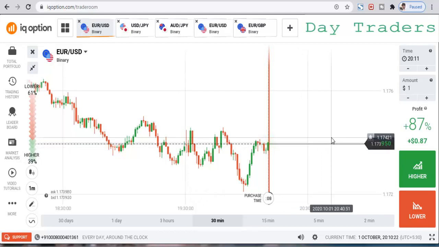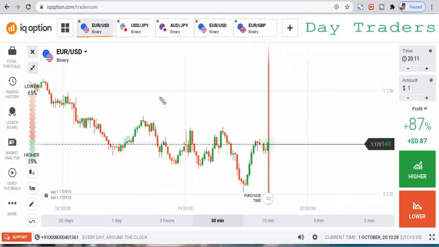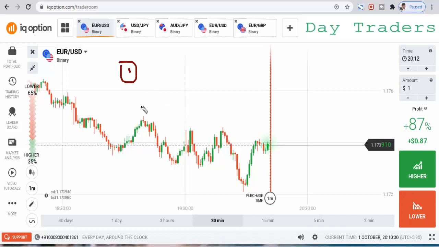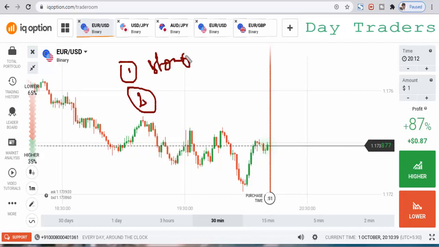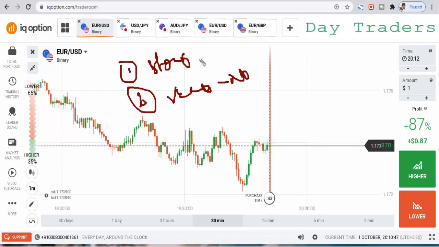Today I will explain how to identify the strong levels and how to identify the weak levels. I will explain these two types of levels in the market. First, strong level. Okay. Second type, weak level. Weak levels are sometimes not respected, and strong levels are respected by the market about 90% of the time.